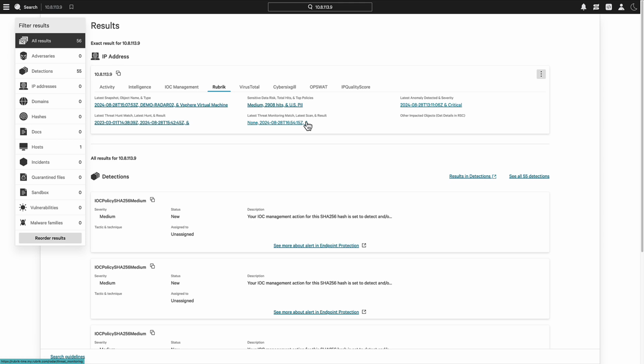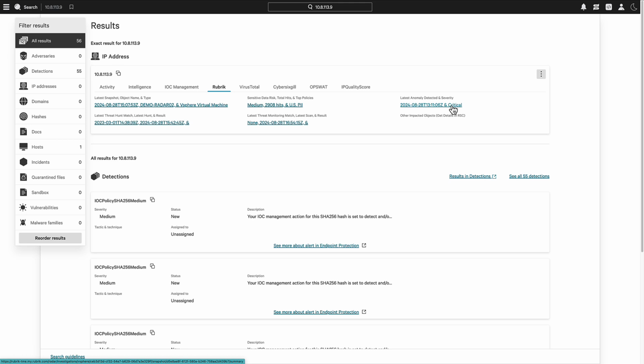In the not so good news, if we look here, we can see that Rubrik has determined that the host contains some sensitive data. Sensitive data monitoring has detected the presence of a number of hits on this host, and based on the risk profile that's been assigned to that type of data, this host has been classified as being a medium risk. The good news is that we can be sure that at least those sensitive files have some degree of access control applied, as otherwise this would be a high risk host. The other bad news is that it seems anomaly detection has picked up what looks like a ransomware attack hitting the data on this host.